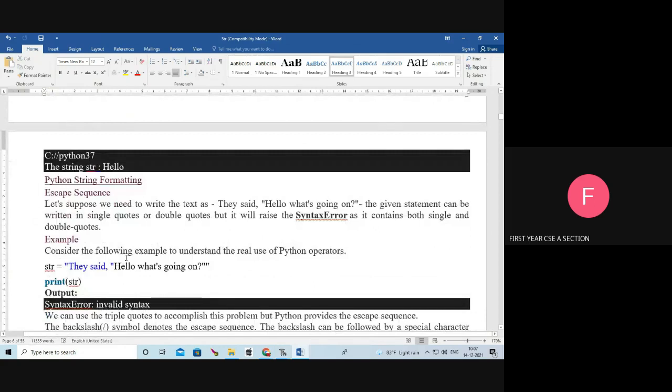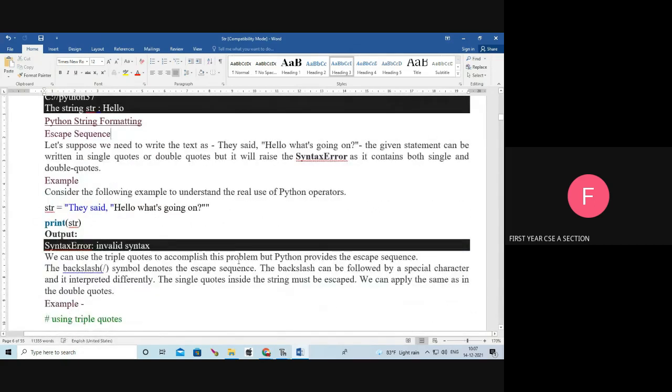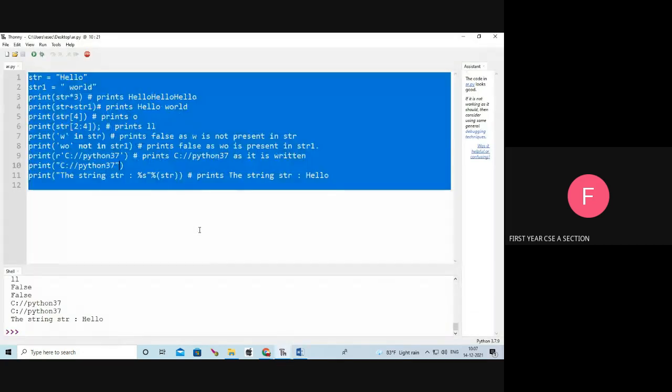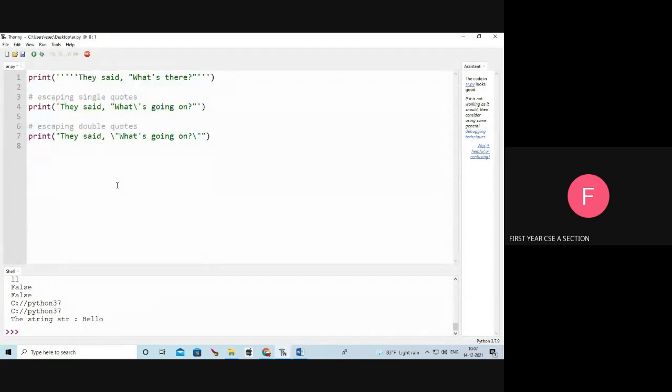That is the escape sequence. For example, see here, I'm using the triple quotes. The first line, I'm using the triple quotes. Next, I'm using one double quotes.